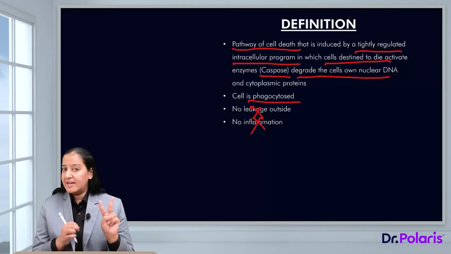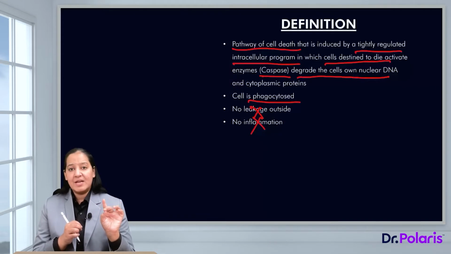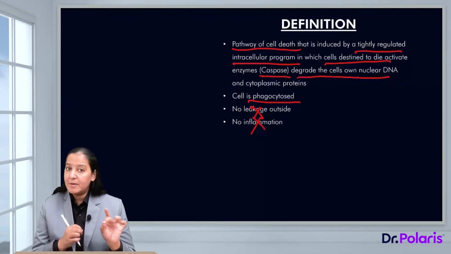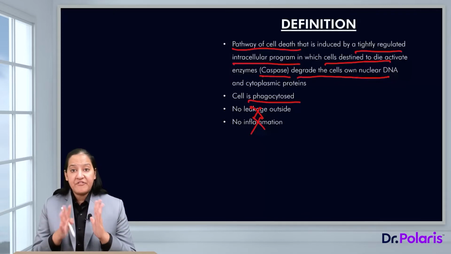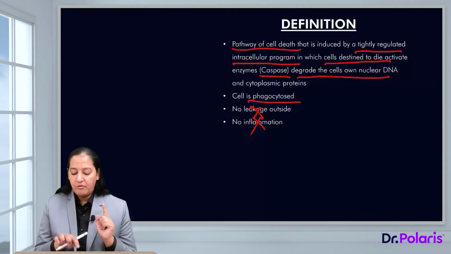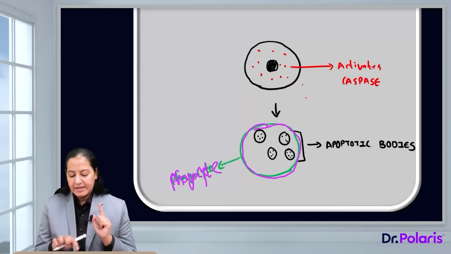There are two types of cell death. I told you in the beginning, apoptosis and necrosis. In apoptosis, there is no leakage, no inflammation, because the plasma membrane is intact till the end. But in necrosis, the plasma membrane disrupts, because of which leakage of cytoplasm is present and because of which inflammation is present. These are the hallmark differences between apoptosis and necrosis. So this is the definition of apoptosis that I have told you.